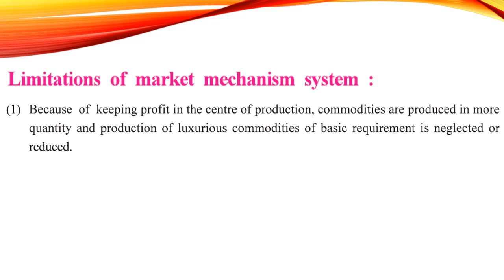That means because the profit is at the center, naturally the goods which are luxurious always earn more profit. A kg of salt and a kg of, say, kesar, naturally kesar has more profits than the salt. So people try to produce luxurious goods like furniture and high quality items. Just take an example of a simple mobile phone and an iPhone. Naturally the profits in an iPhone are huge, while a simple mobile phone of 5 or 6,000 doesn't earn that much profit. So producers try to go for luxurious goods and they avoid the basic necessities.